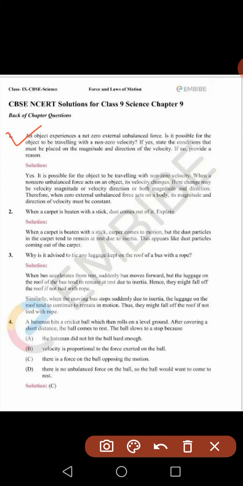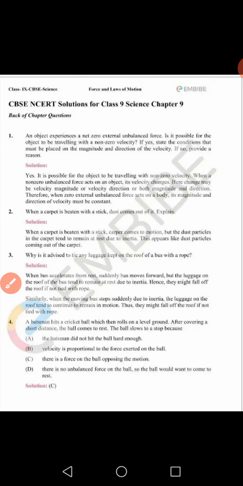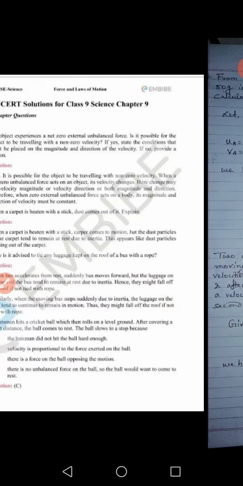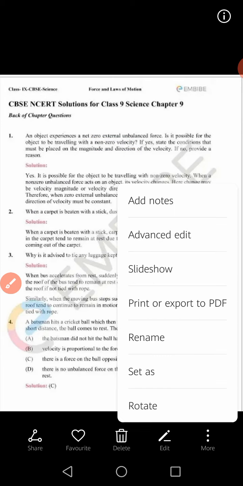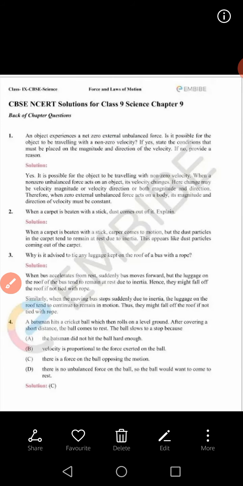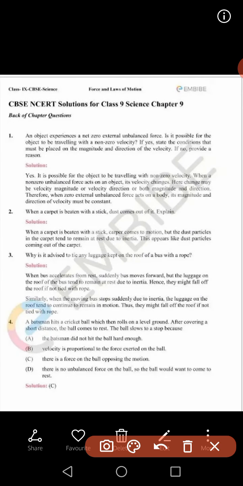So the question is that suppose we have an object, and on the object a net zero unbalanced force is applied. Net zero unbalanced force means no force is applied on the object. In this particular case, is it possible for the object to move with a non-zero velocity? The answer is yes, it is possible. But how?